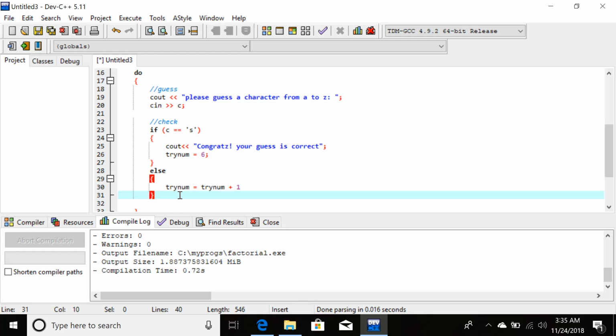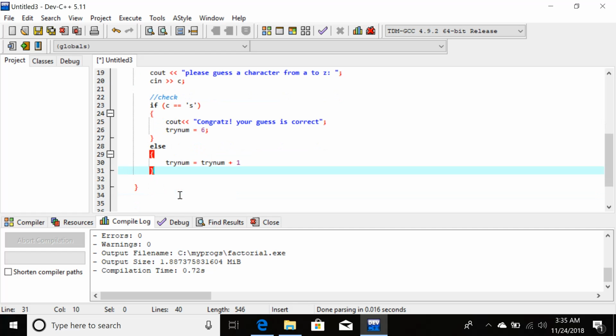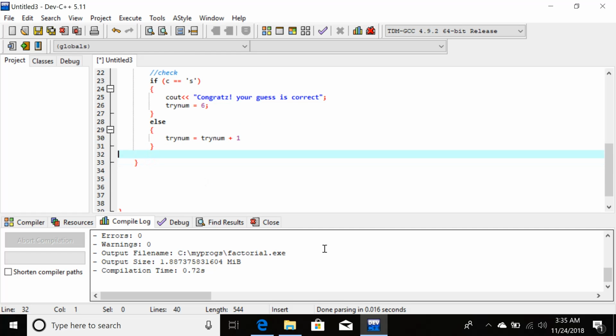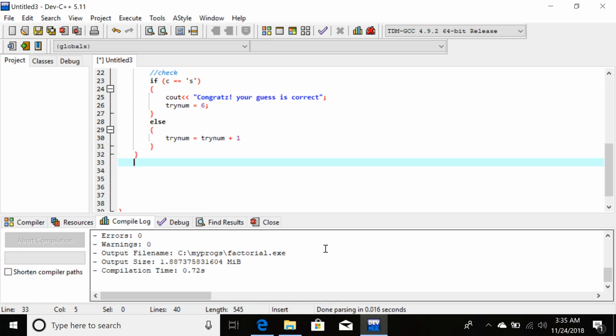After getting out of it, it will look for the while condition, so that you get out of this do loop. So what is the while condition? The while condition is whether tryNum is less than or equal to 5. So this is the condition, and remember, this is a statement.